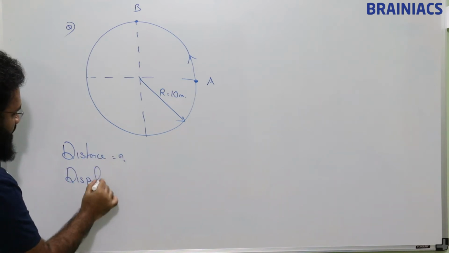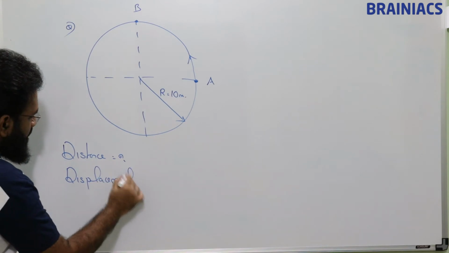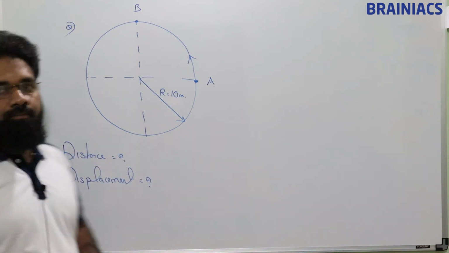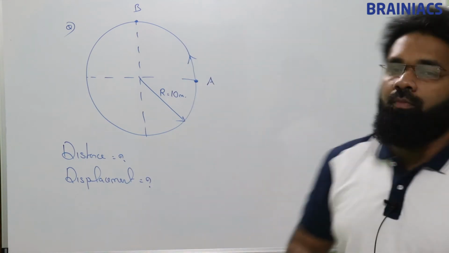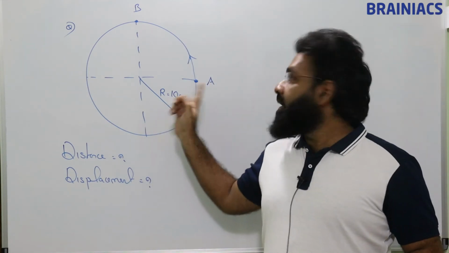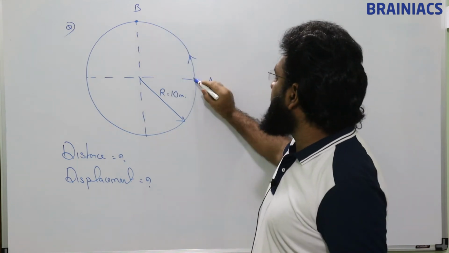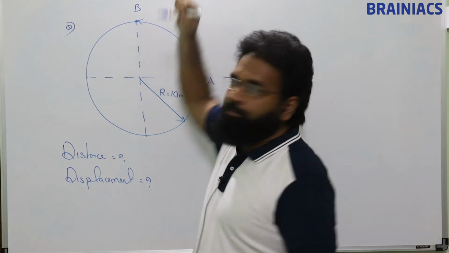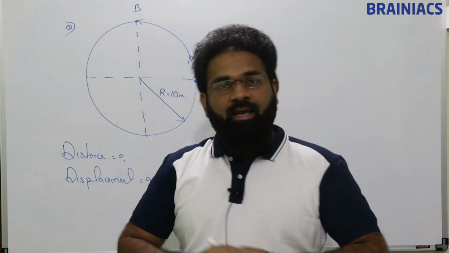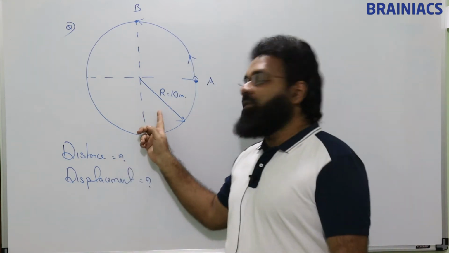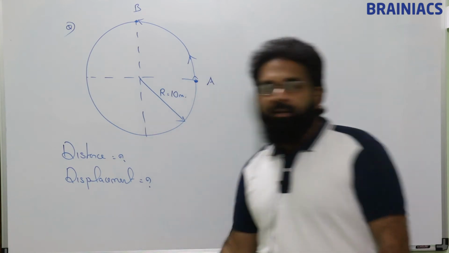What is the displacement in this question? A particle is making circular motion. It starts from A, reaches B. This is the starting point and it reaches B. So what is the distance and displacement? Given radius is equal to 10 meter.